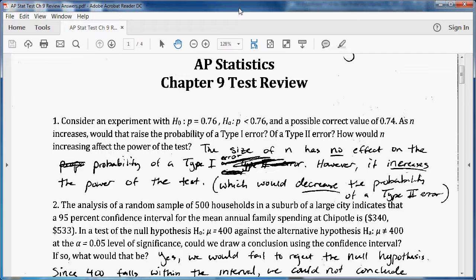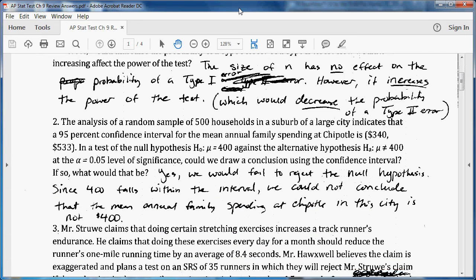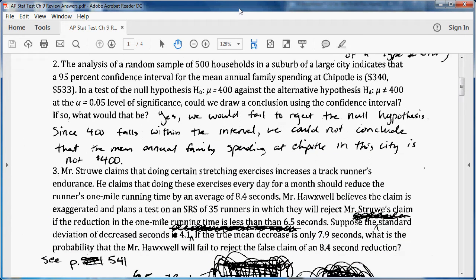Number 2, the analysis of a random sample of 500 households in a suburb of a large city indicates that a 95% confidence interval for the mean annual family spending at Chipotle is $340 to $533. In a test of the null hypothesis that mu is equal to 400 against the alternative hypothesis that mu is not equal to 400 at the alpha equals 0.05 level of significance, could we draw a conclusion using the confidence interval? If so, what would that be?